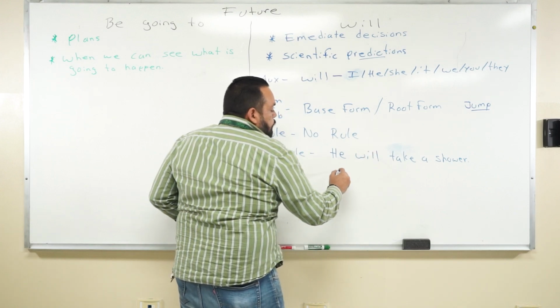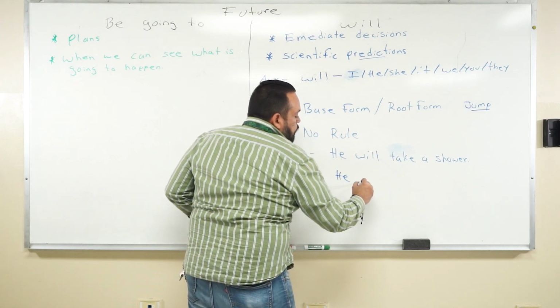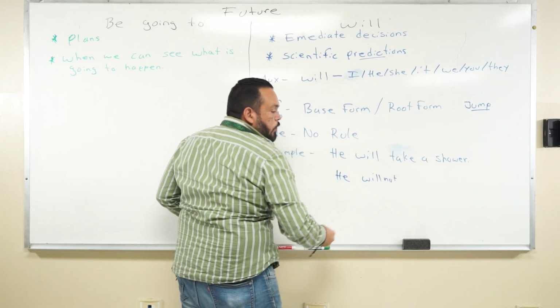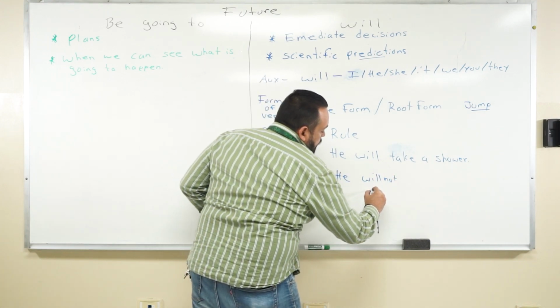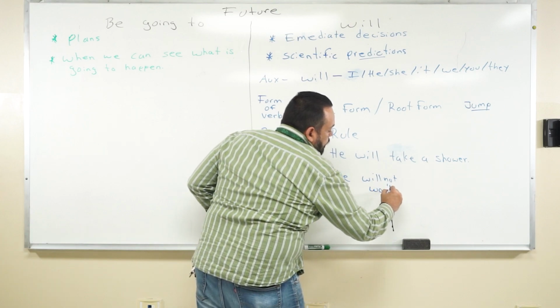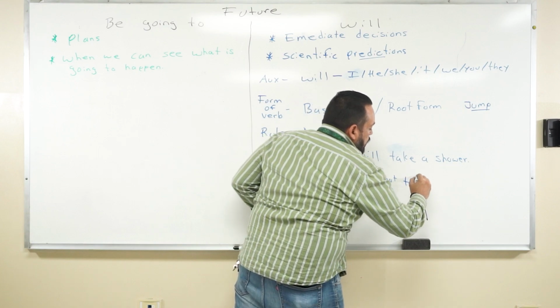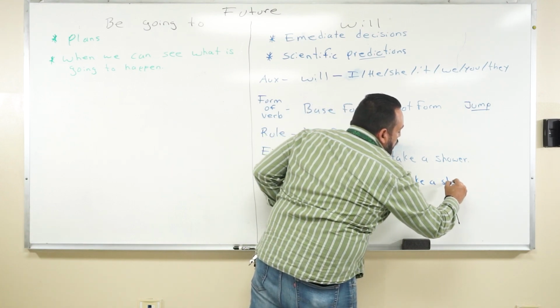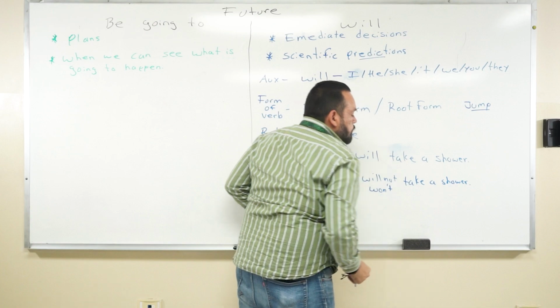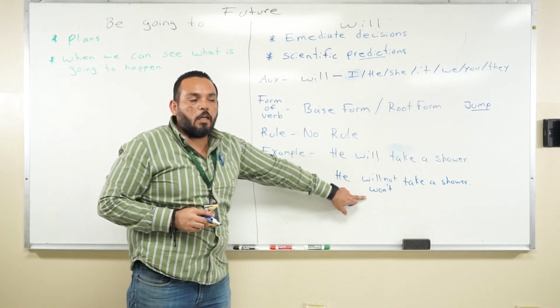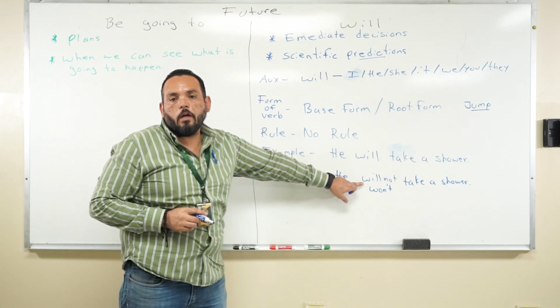Then, if I want to put it in negative, the negative form will be like this. Will not. Or if you want to contract it, abbreviate it, it will be won't. He will not take a shower. These two are the same thing. One is abbreviated and the other one is how we write it normally.